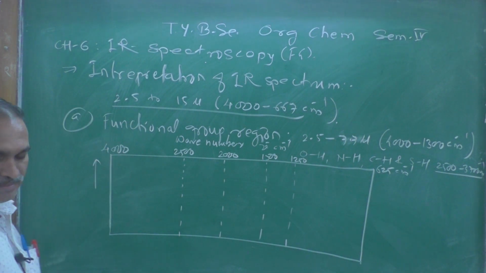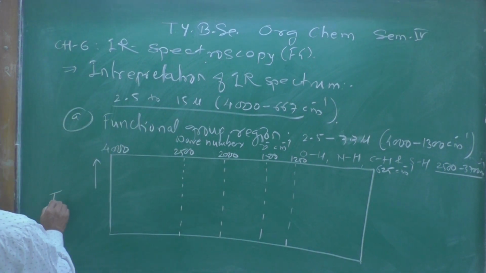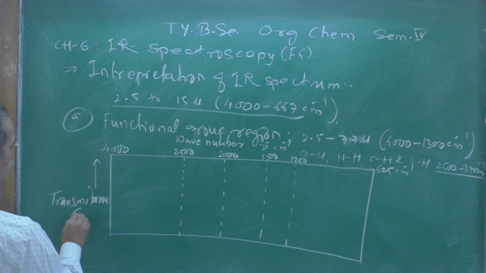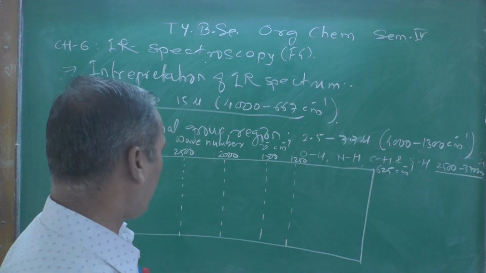Then there will be the transmittance. This is the transmittance in percentage versus the wavelength.